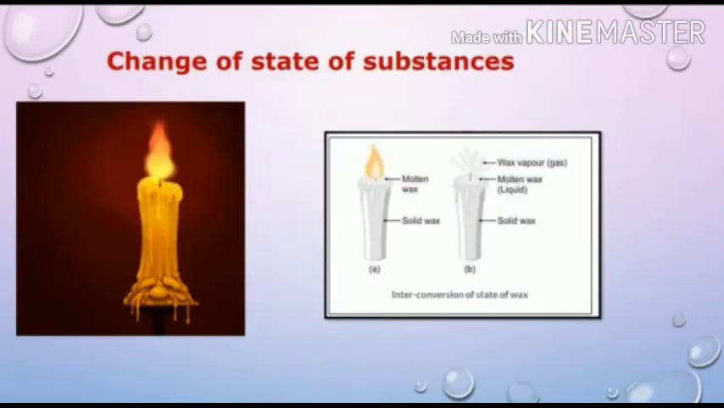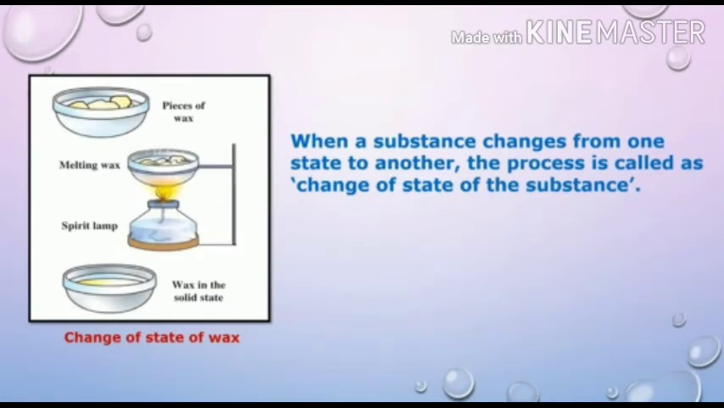Now, change of state of substances. Let us see the example of a burning candle. The candle is in its solid state. After burning, it forms molten wax, and after heating this liquid wax, it forms wax vapor, which is in gaseous state. Now let us see the activity. For this activity we need pieces of wax, a bowl and a candle or a spirit lamp. Take pieces of wax in a bowl and heat them on a candle or spirit lamp.